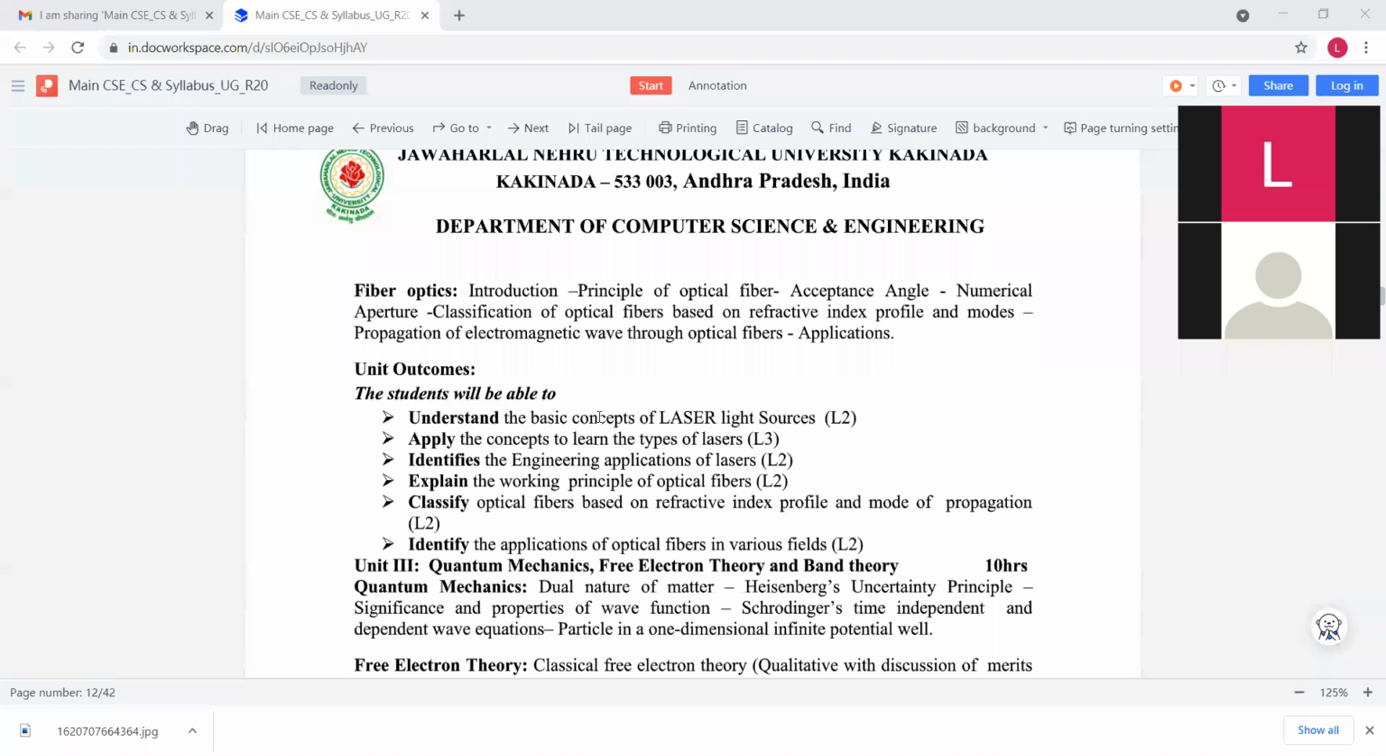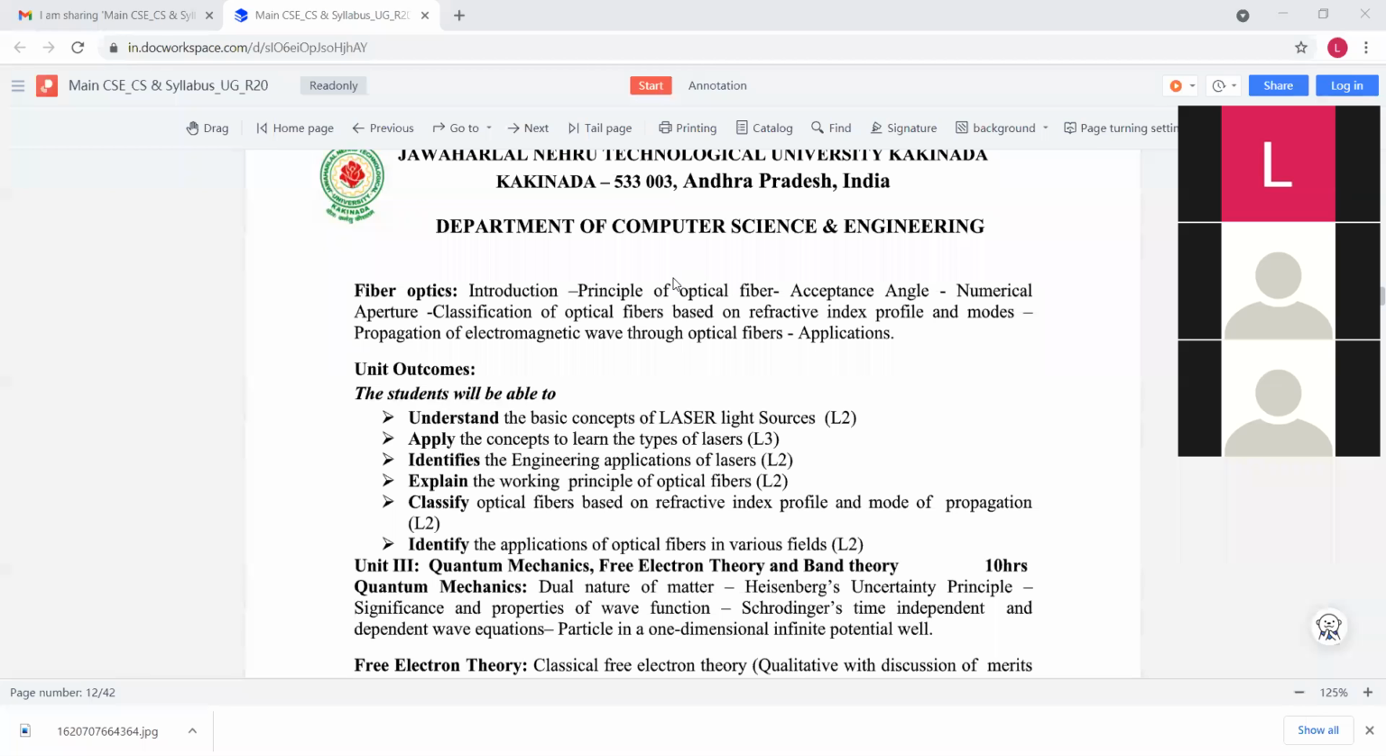So that is the purpose of optical fiber. Now in this chapter we discuss what the principle of optical fiber is. Before discussing the principle of optical fiber, we have to know the construction of optical fiber. Generally the optical fiber consists of 3 parts: core, cladding, and buffer jacket. And next, the principle of optical fiber.